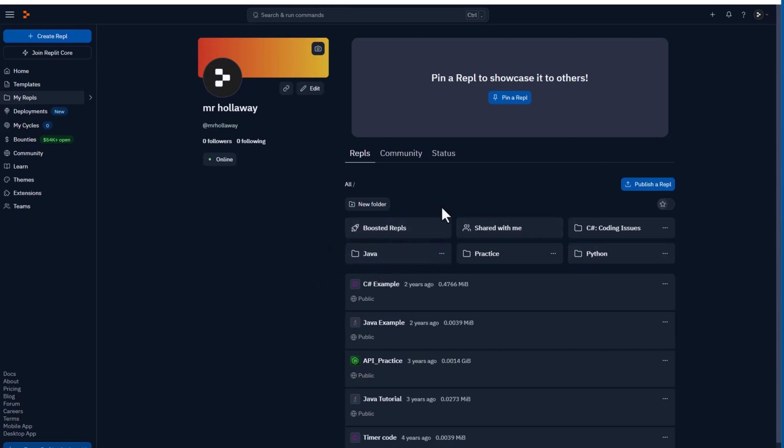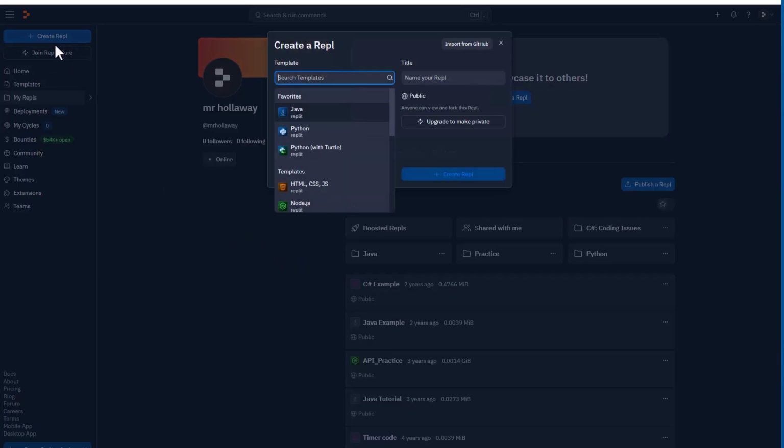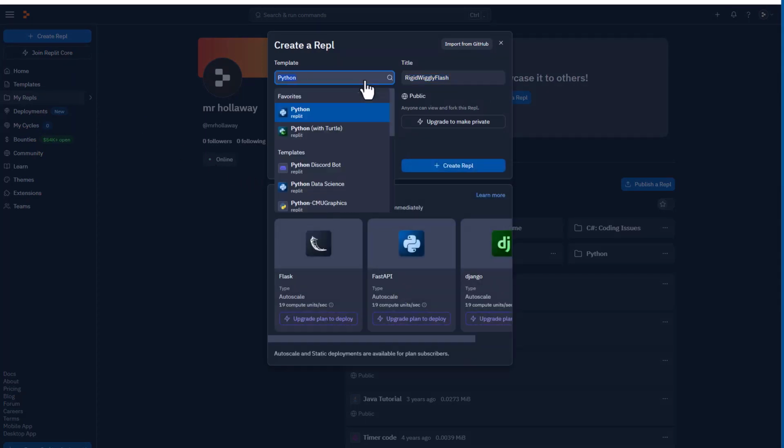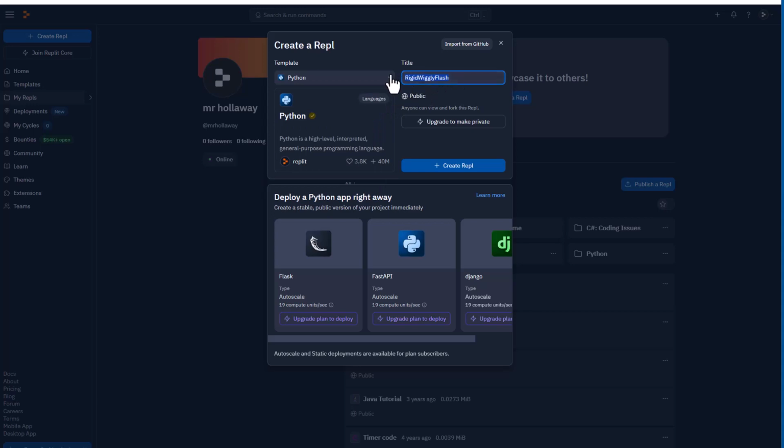I have a number of different folders, and I have files inside of the folders, which we call REPLs. Okay. So what I want you to do right now is you're going to create a REPL, and you're going to go to Python, and you're going to select Python. Now, the cool thing about this is that you can choose a number of different alternatives. Let me go back. So there's Java, there's HTML, Node, C++, Bash. I mean, there's tons of languages in here. So if this is something that you want to use for other projects or just practicing, this is a great tool.